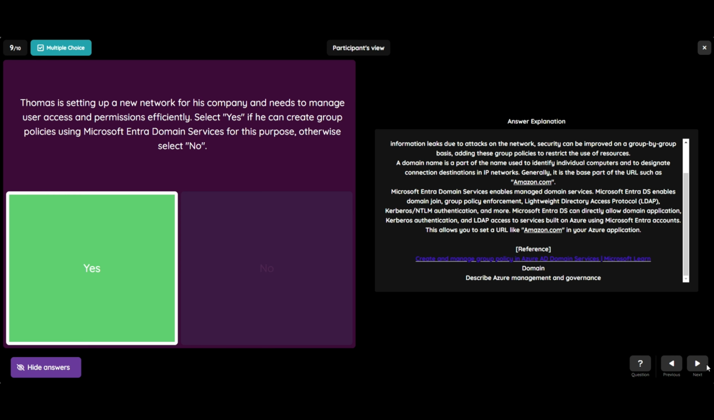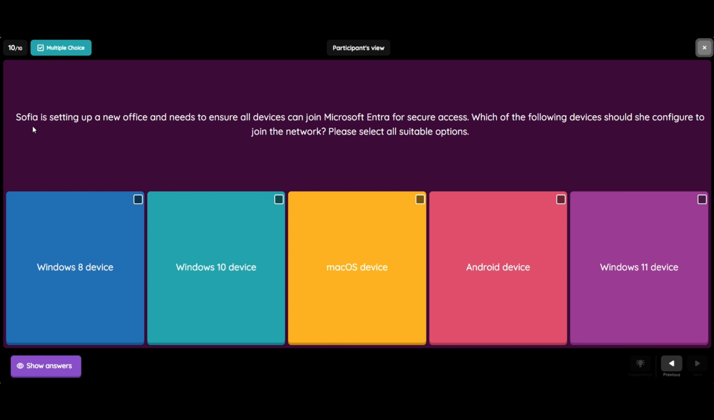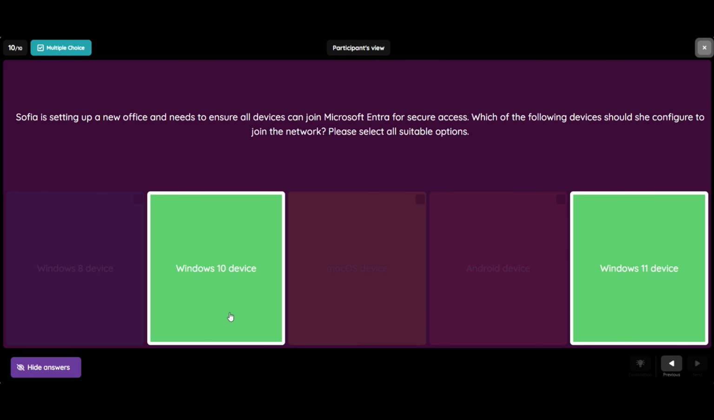Okay, let's go to the 10th question. So the 10th question is Sophia is setting up a new office and needs to ensure all devices can join Microsoft Entra for secure access. Which of the following devices should she configure to join the network? Please select all suitable options. And the options are Windows 8 device, Windows 10 device, Mac OS device, Android device, Windows 11 device. And the correct answers are Windows 10 device and Windows 11 device.